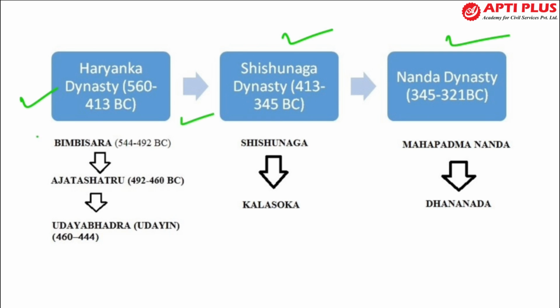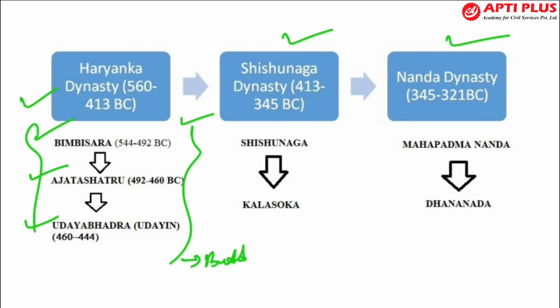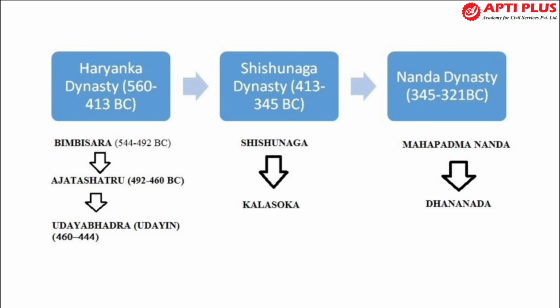Okay, so the Haryanka dynasty, which ruled from 560 BC to 413 BC, was established by Bimbisara. Then came Ajatasattu, Udayin, right? So they were all the kings during the time of Buddha. After that came the Sisunaga dynasty, right? You can see the rulers. Then came the Nanda dynasty, right?